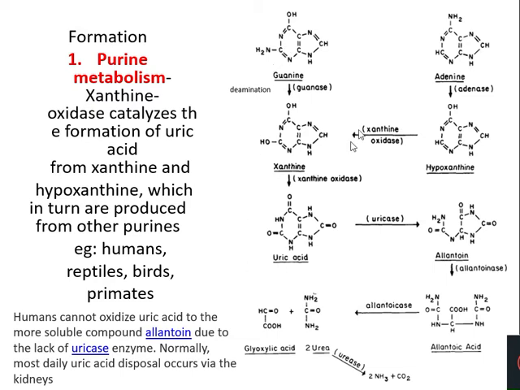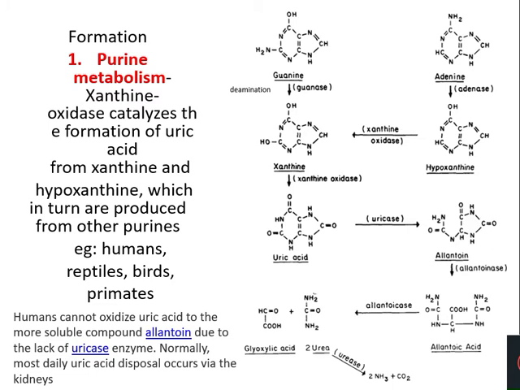Here you can see adenine is first converted to hypoxanthine, which is then converted to xanthine and then to uric acid. So this much of metabolism takes place in the human body also. Though we are principally organisms eliminating urea,